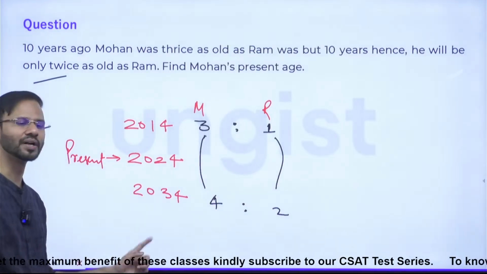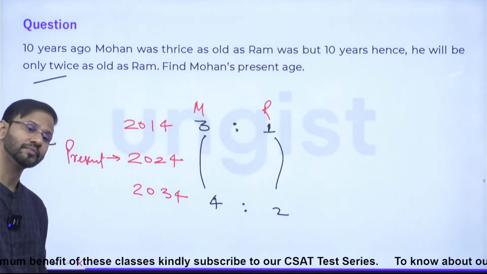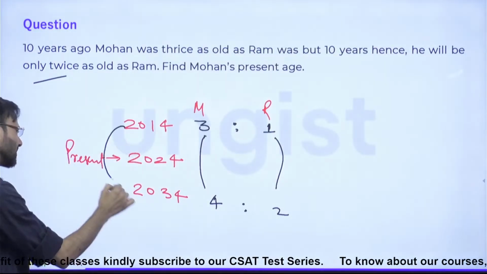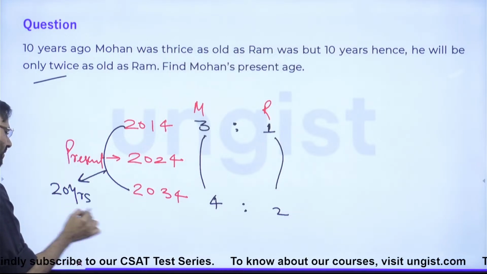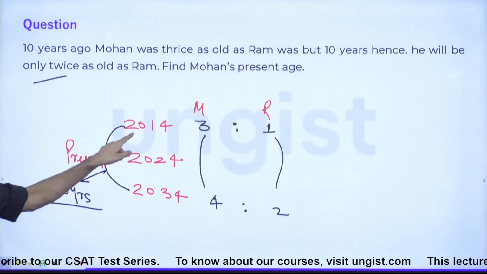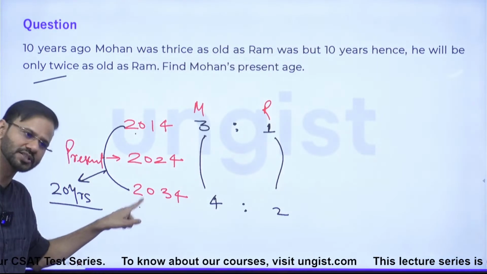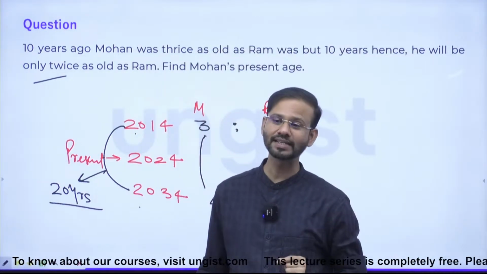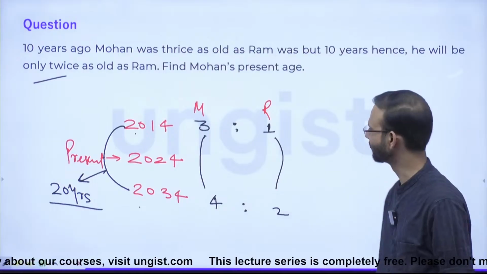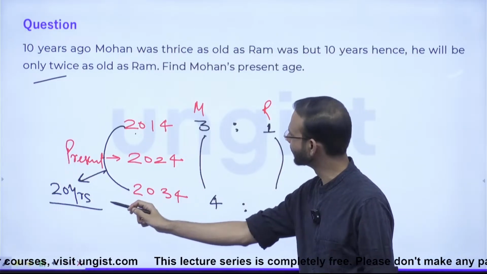This is the difference of 1 in how many years? Yes, this difference is becoming 1 in 20 years. Yes or no, everyone? So from 2014 to 2034, this difference is becoming 1, right? So here, what is the interval size? The interval size is 20 years. Fine. So the interval size is 20 years.